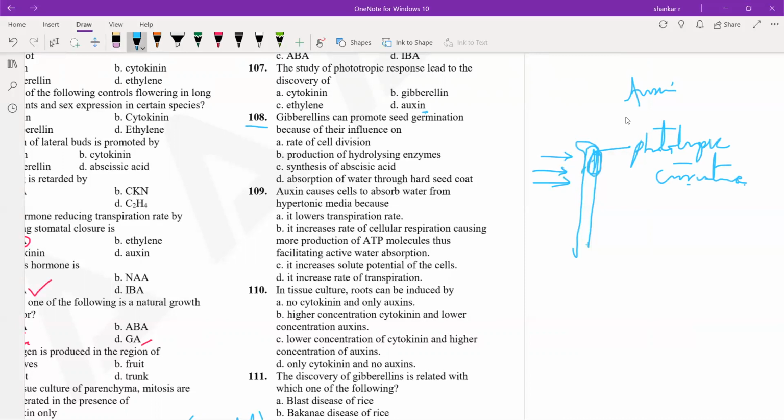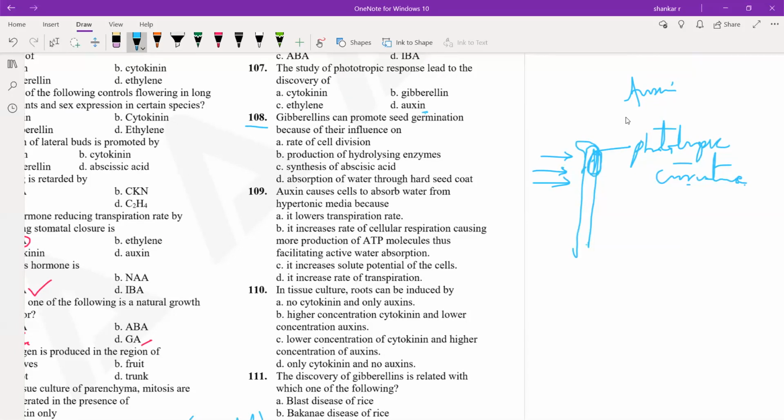Next one, gibberellins can promote seed germination because of their influence on. The options are: A, rate of cell division. Option B, production of hydrolyzing enzyme. Option C, synthesis of abscisic acid. Option D, absorption of water through hard seed coat. Gibberellin can promote seed germination because of their influence on... See, option B is the answer.